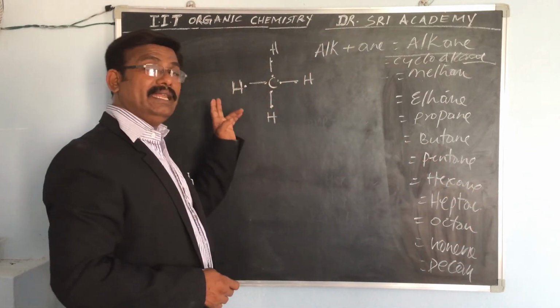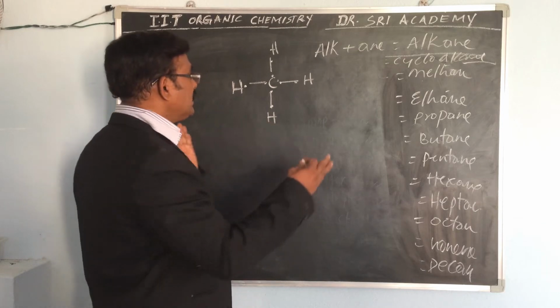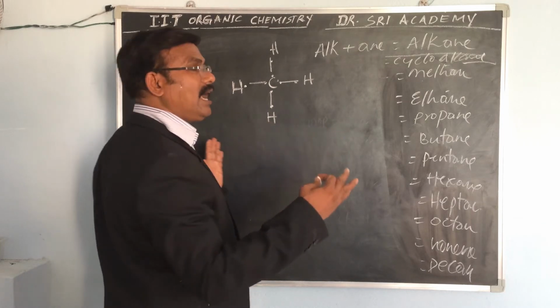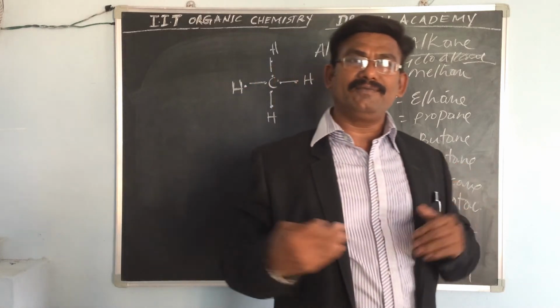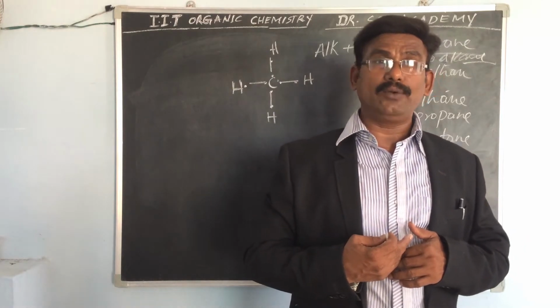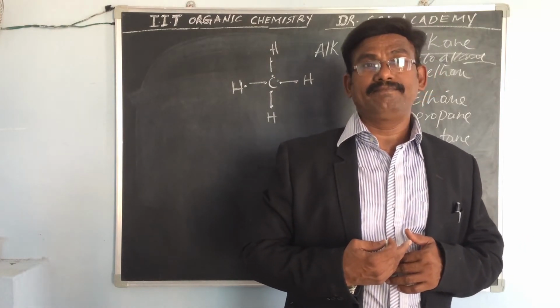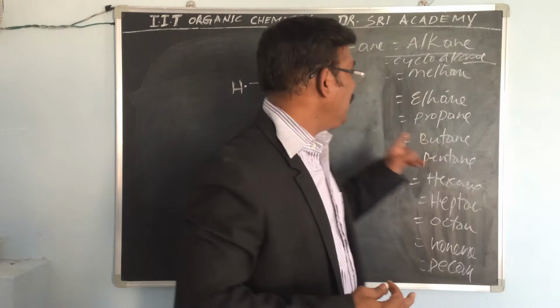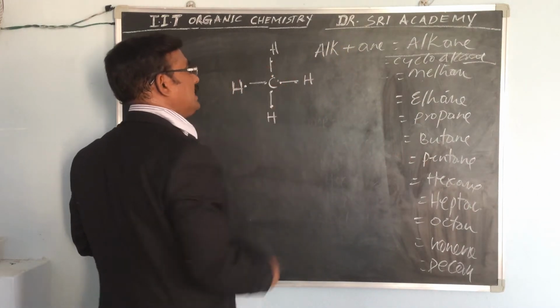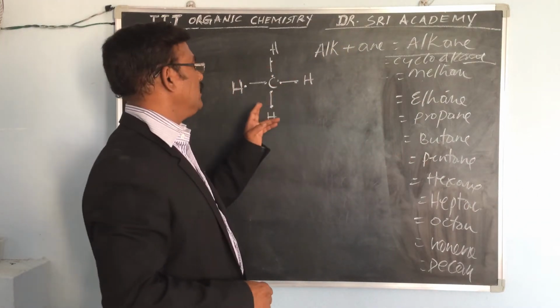In a covalent nature, the carbon shares its 4 electrons with the 4 hydrogens. So here only single bonds are present between the carbon and hydrogen.